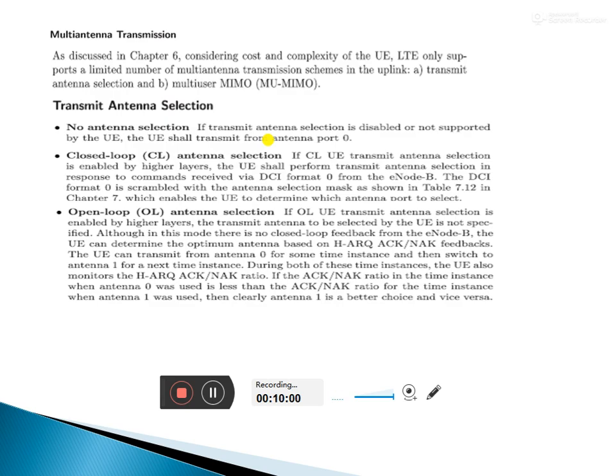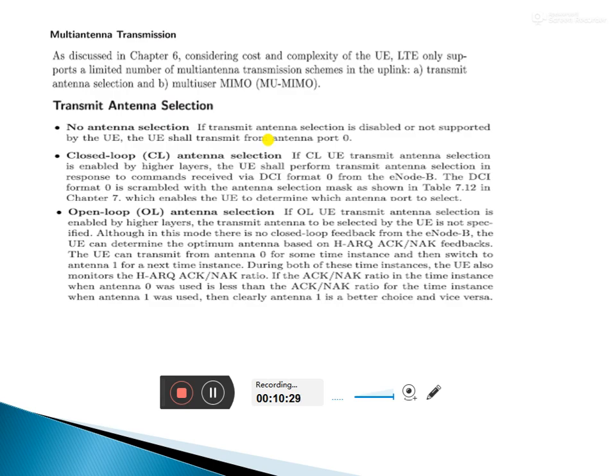On what basis? If you use ARQ, automatic repeat request, these signals will send the acknowledgement, meaning we have to receive the signal. The acknowledgement will be sent to the destination receiver side.